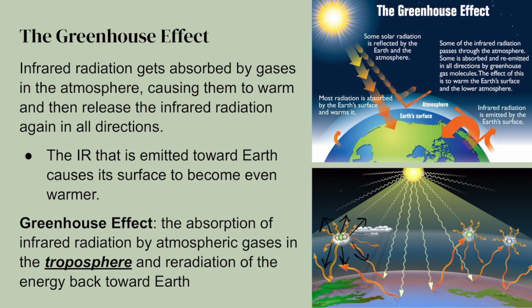This effect is really important because if we didn't have these greenhouse gases that basically trap in this heat, the Earth's surface would be far too cold to support life. So Earth would be inhospitable if we did not have the greenhouse effect. The greenhouse effect, just to define it, is the absorption of infrared radiation by atmospheric gases in the troposphere and the re-radiation of this energy back towards Earth.